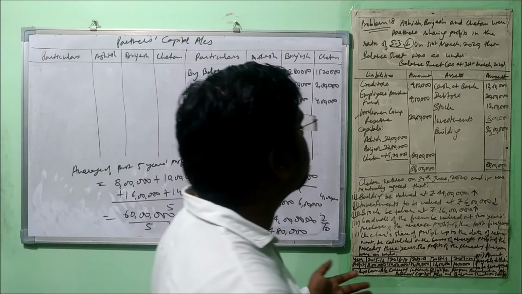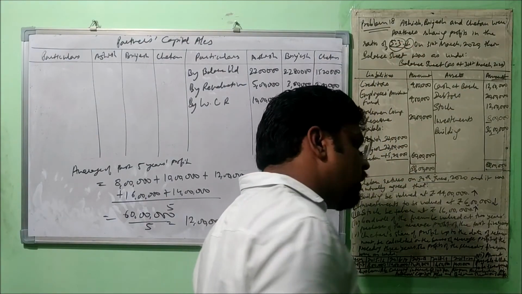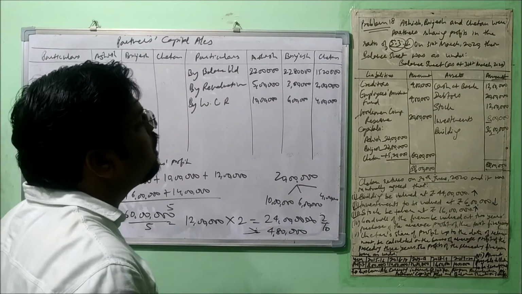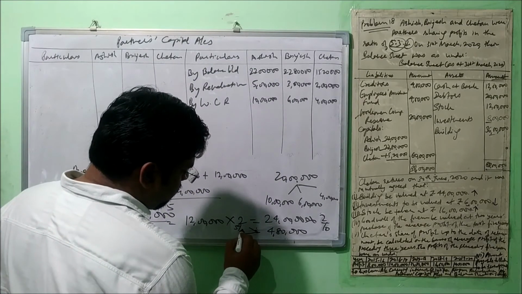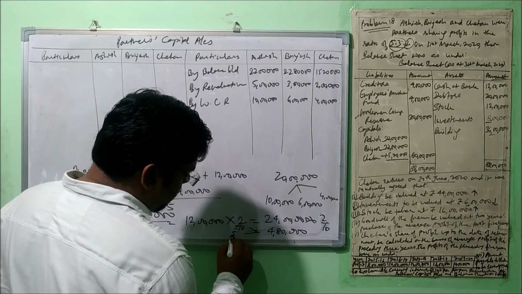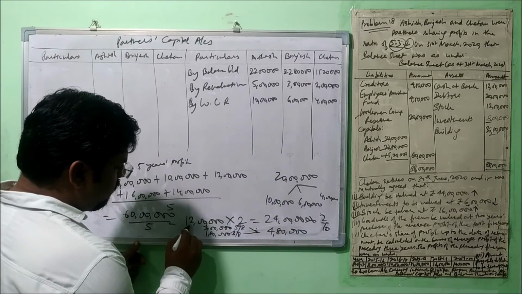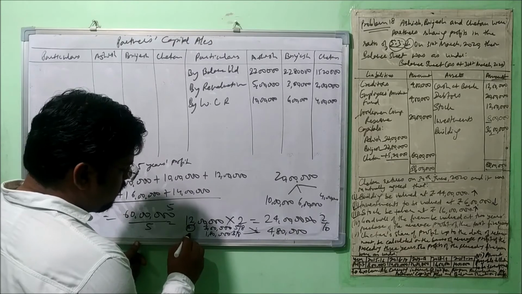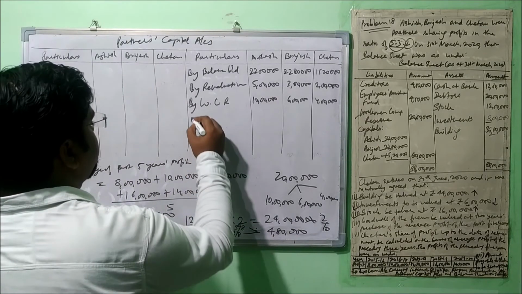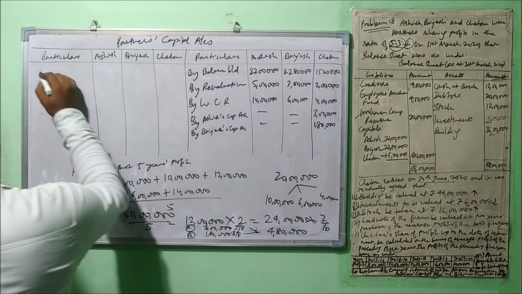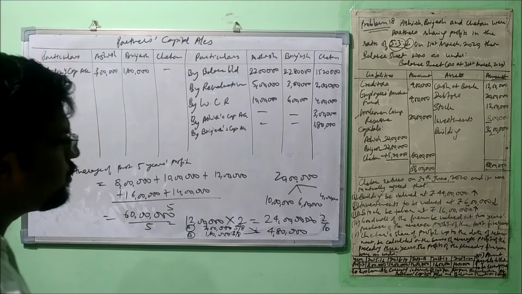The new ratio is not given, so the old ratio will be the gaining as well as the new ratio, means 5:3. So this amount will be divided between these two in 5 by 8 and 3 by 8. So Ashish will compensate 3 lakh and Brajesh will compensate 1,80,000. Okay, let's pass the entry for this. Alright, so this is the normal treatment of goodwill, nothing else here.